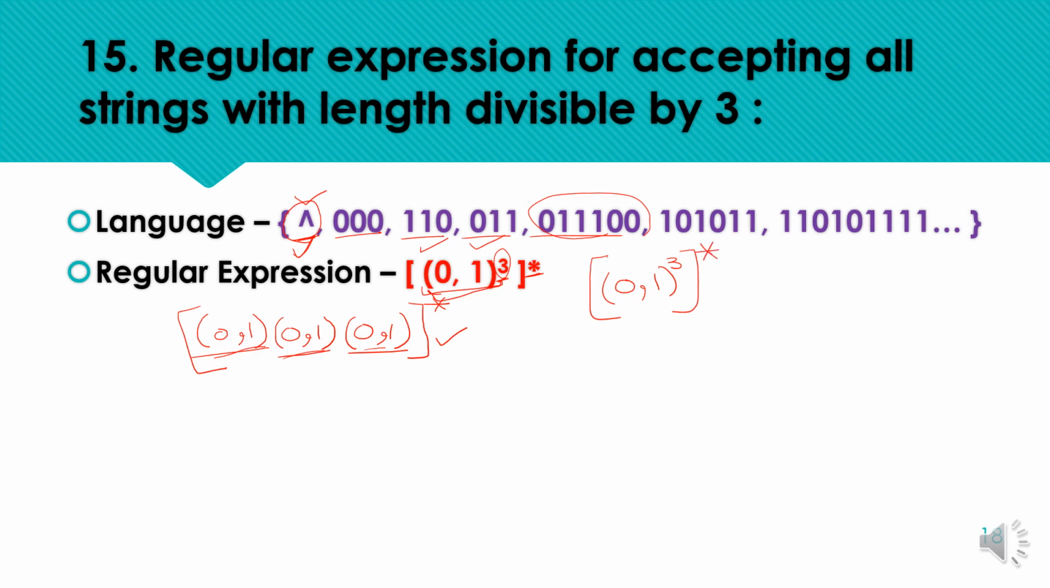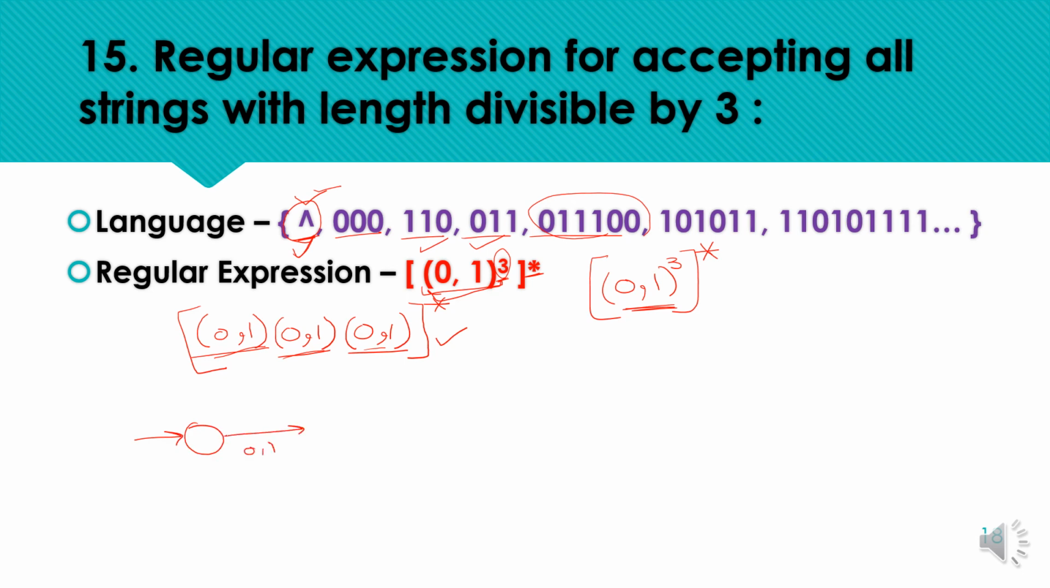It means if the pattern is repeated 0 times, in that case null is accepted. Otherwise we are going to have minimum 3 symbols, meaning minimum 3 combinations of 0s and 1s for acceptance. And also the DFA is very easy. We just need 3 symbols.